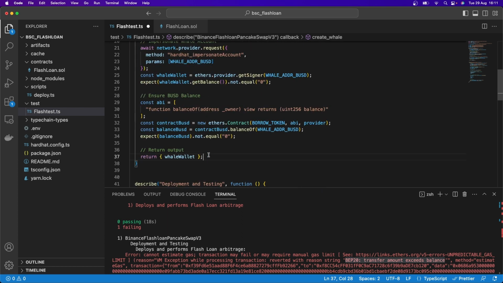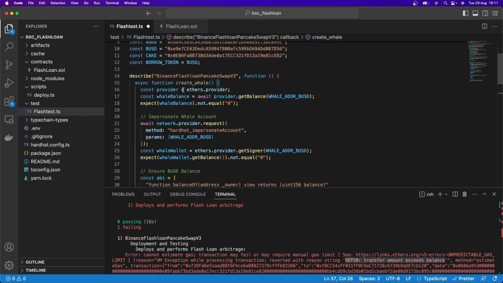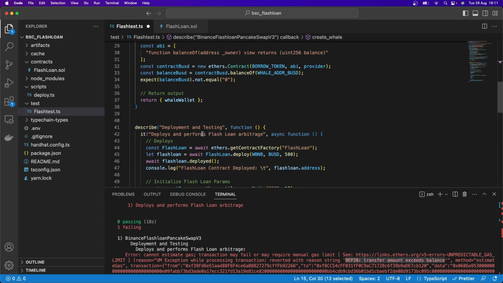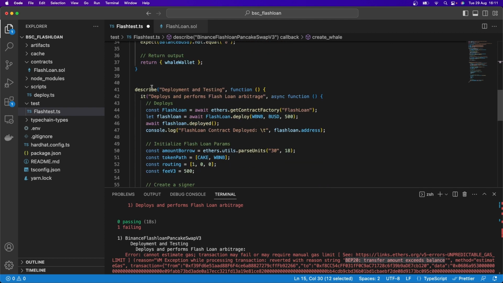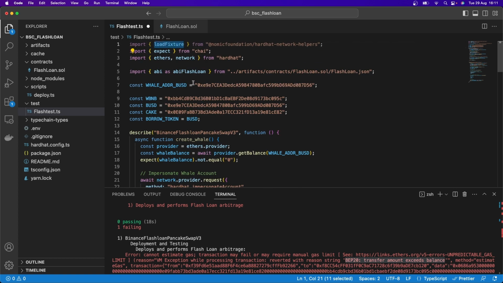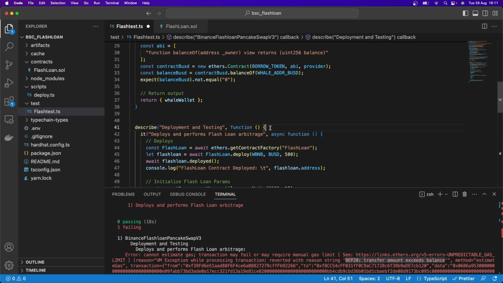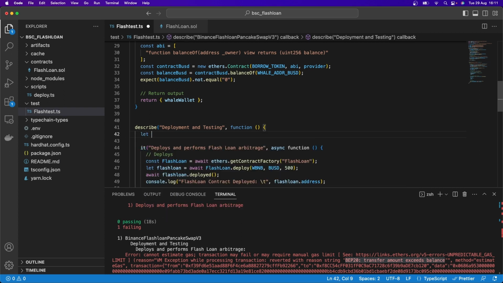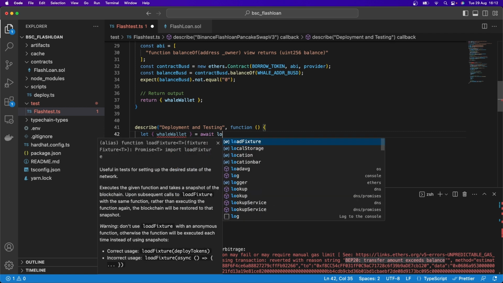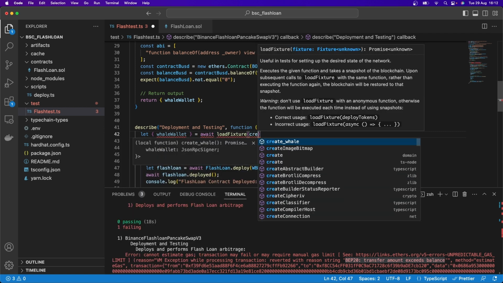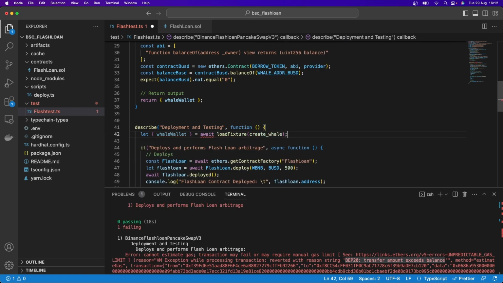and therefore we can actually just go and return that wallet. So how do we actually go and now create this whale whenever we need to within any describes like we have down here? Well, now it's actually very easy because we're bringing in this load fixture above here. We're going to do it down here. So we're going to say let, sorry, this is going to be whale wallet to be equal to await load fixture. And in there, we'll pass in the create whale like that.